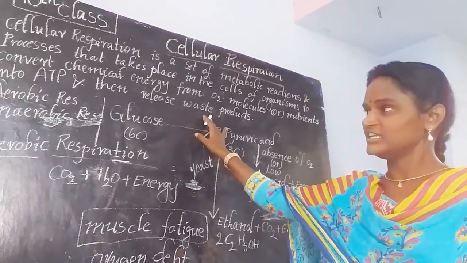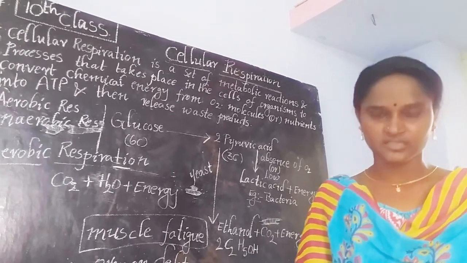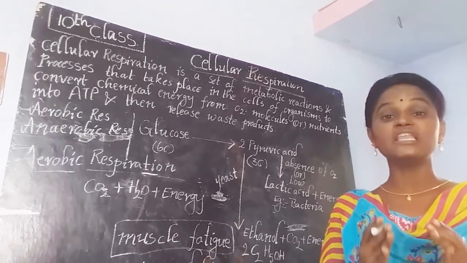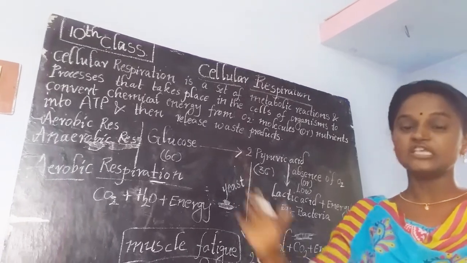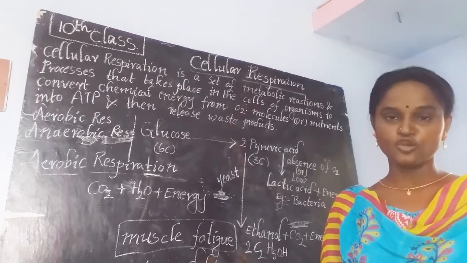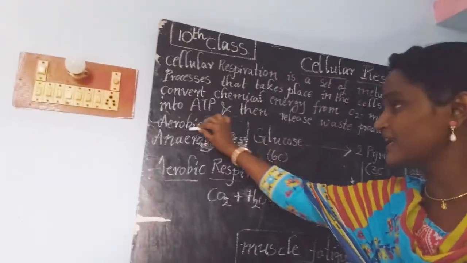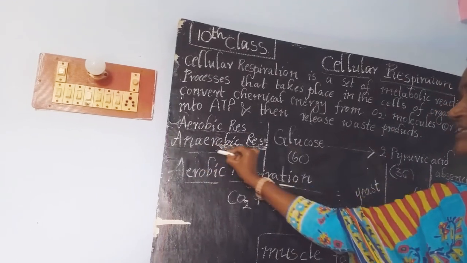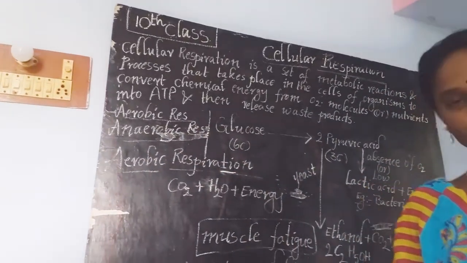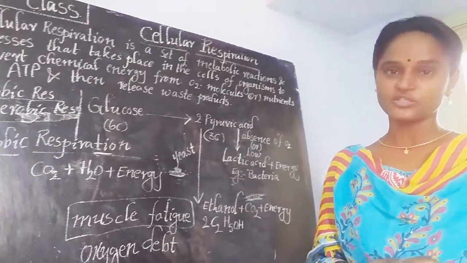Is it right? Then see here children, depending on the availability of oxygen, cellular respiration is of two types. One is aerobic respiration, another one is anaerobic respiration. Aerobic respiration and anaerobic respiration.